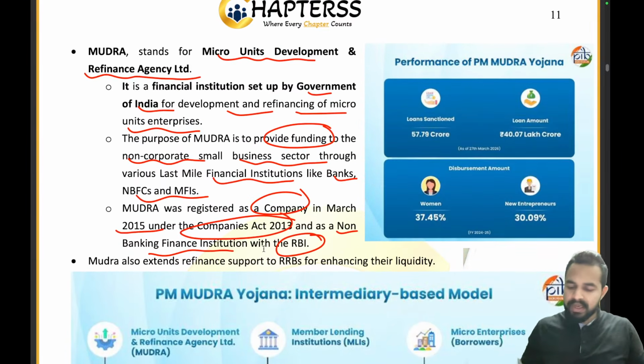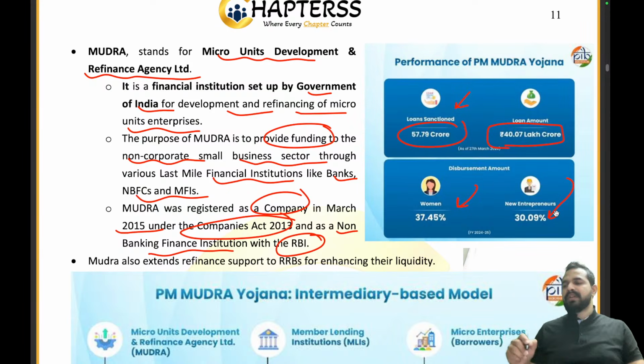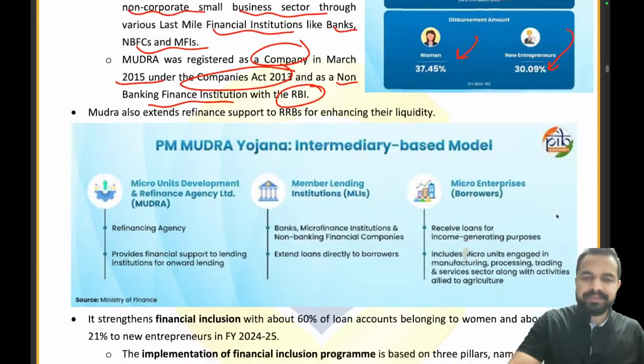So if you will see the performance of the PM Mudra Yojana, till now 57.79 crore loans have been sanctioned and the amount is 40.07 lakh crores. When it comes to the women, they are having 37.4% of the disbursed amount and the new entrepreneurs are having 30.09% of them. Clear to everyone?